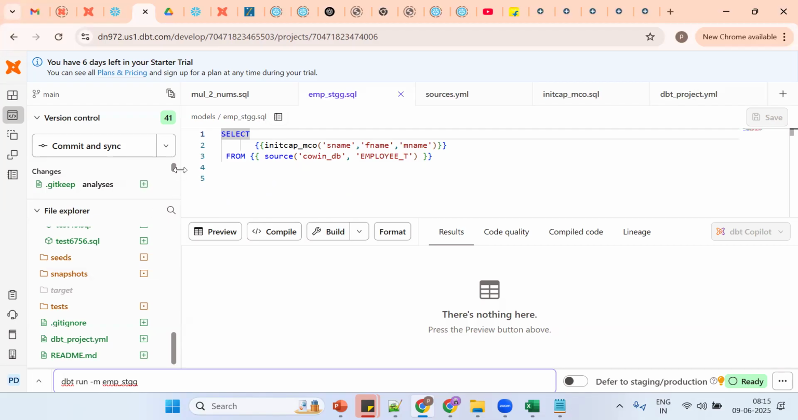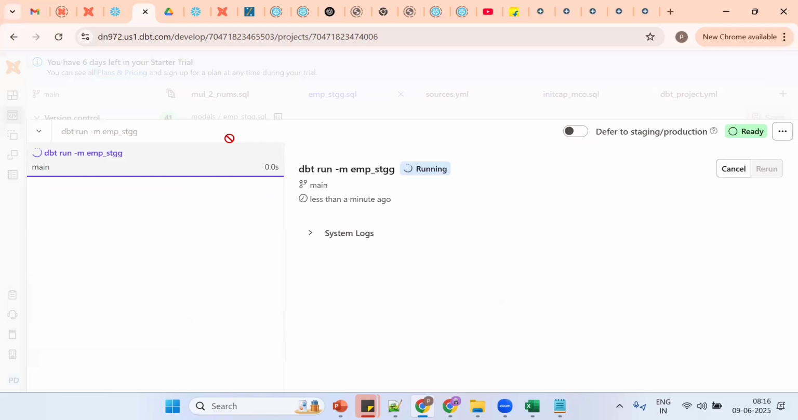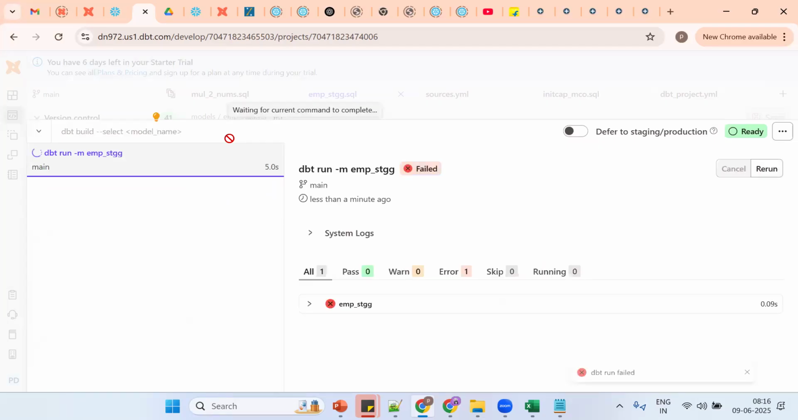So far good. Suppose I want to create a transient table, what should I do? Materialize. That is using the config macro. I should say config macro. Okay.